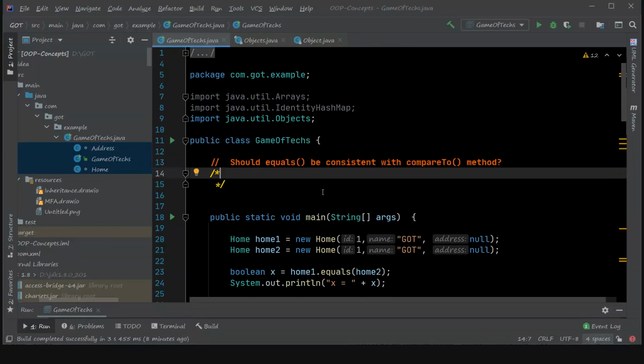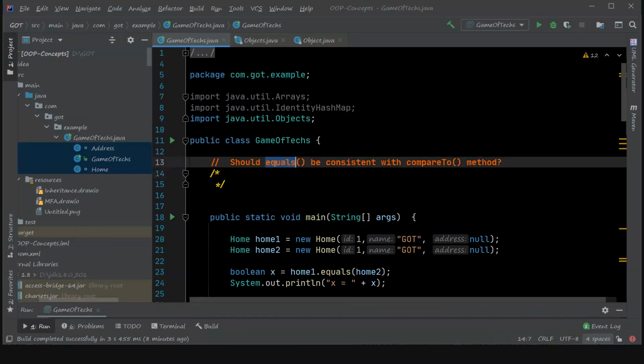But in certain scenarios, when you deal with objects, sometimes the equals method will return true, but compareTo will return some non-zero value.